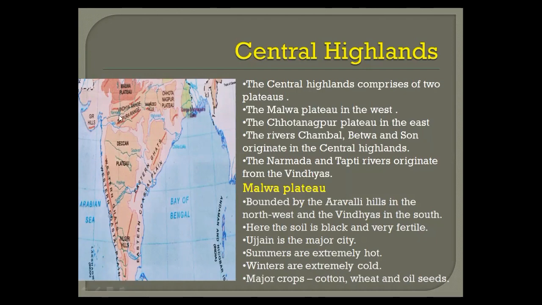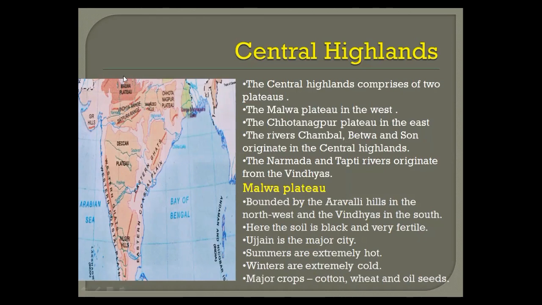Okay, rest of all the rivers, they are coming and flowing into the Bay of Bengal, that is the eastern side. Only these two rivers flow into the Arabian Sea on the west side. Now if you learn about the Malwa Plateau, this Malwa Plateau is bounded by the Aravali Hills in the northwest. This side, like Rajasthan side, we have the Aravali Hills and the Vindhyas in the south. And south means down. It is Vindhyas.